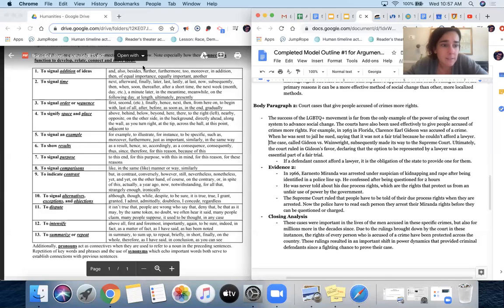So if I tried one to signal addition of ideas, what if I said, further, if a defendant cannot afford a lawyer, it's the obligation of the state to provide one for them. That sounds all right. But if I say, hence, to show results, if a defendant can't afford a lawyer, it's the obligation of a state to provide one for them. Actually, both of those sound absolutely appropriate, and it is tricky sometimes like that, but you really just plug it in and choose which one you think sounds best. In this case, they both sound all right. I never use the word hence, so I'm going to use it this time.